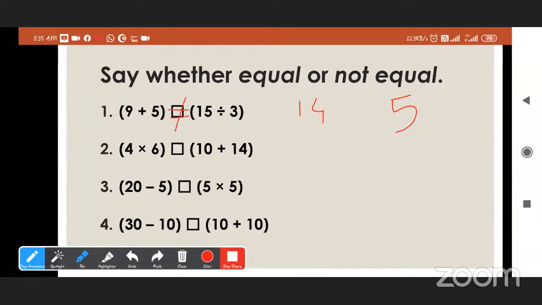Now next one, is it equal or not equal? Second one, 4 into 6 is 24. It is multiplication.